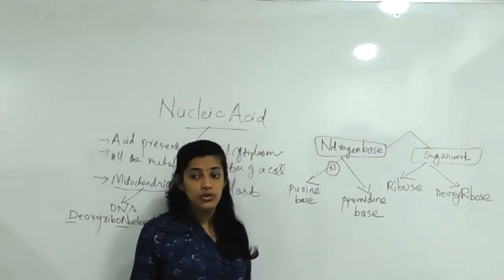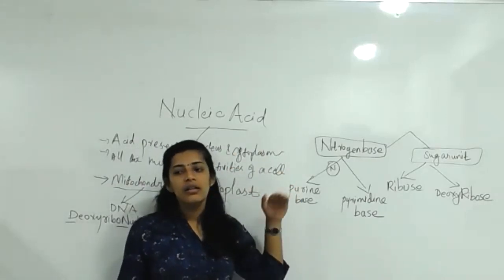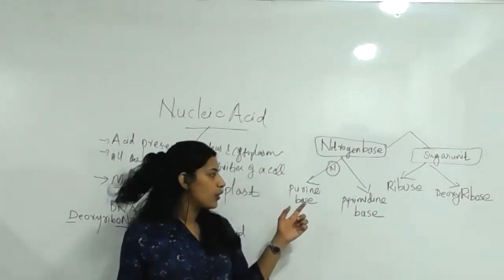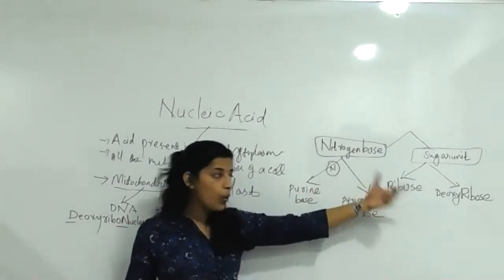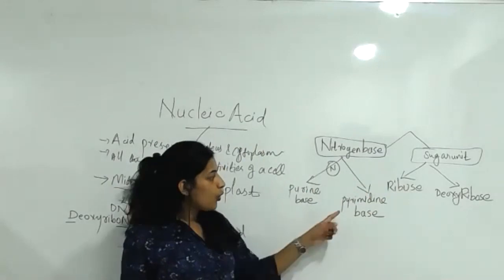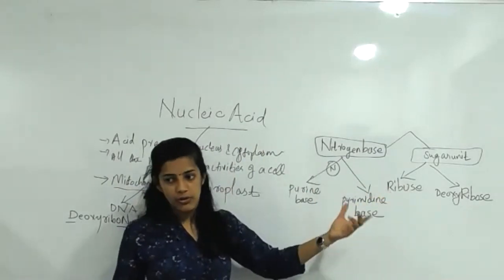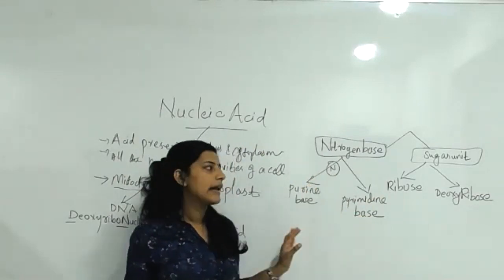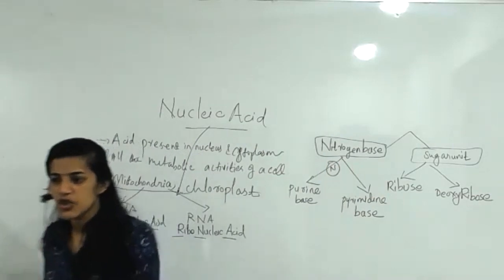You can choose accordingly. If the purine base is taken, it will combine with ribose sugar or deoxyribose, or they will choose a pyrimidine base along with ribose or deoxyribose. According to the structure, we will discuss it in detail. This is a basic idea related to nucleic acid in short.